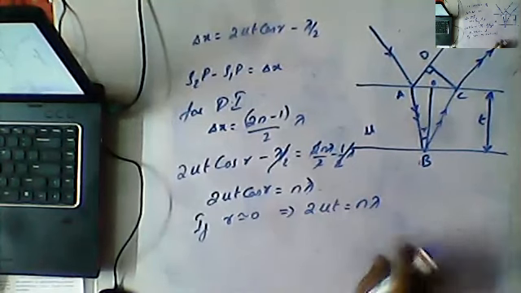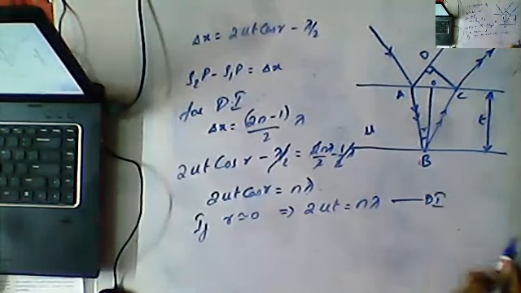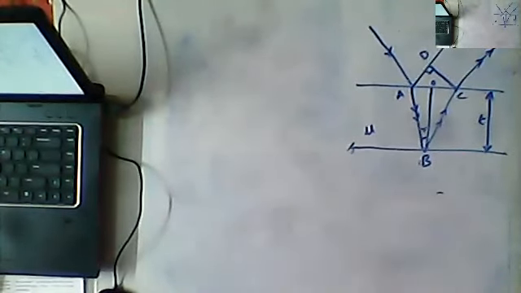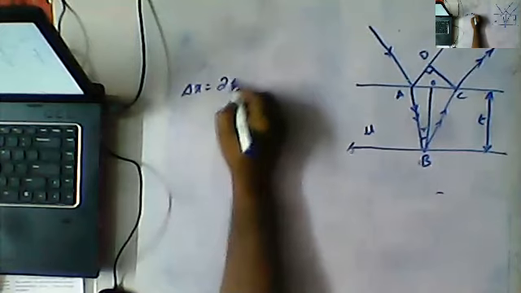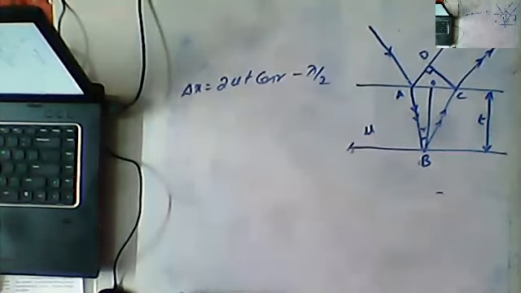So this is the formula for what, guys? Destructive interference. So finally what I want to say is delta x is equal to 2 mu t cos r minus lambda by 2.